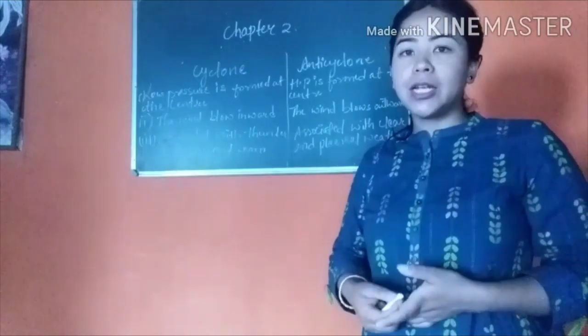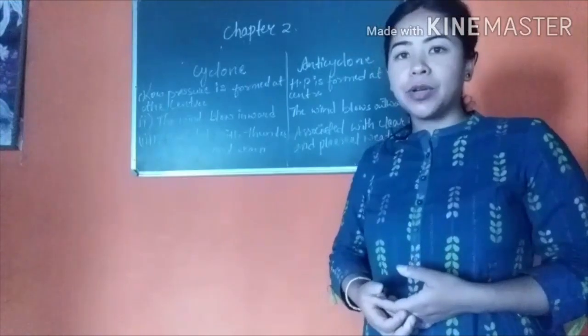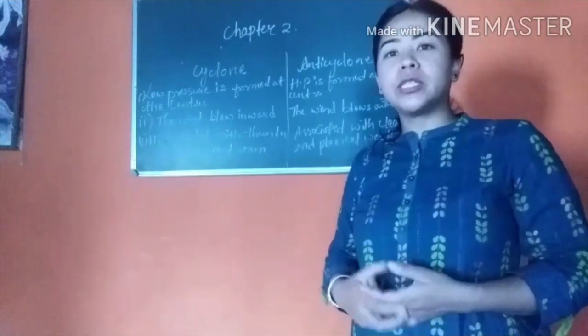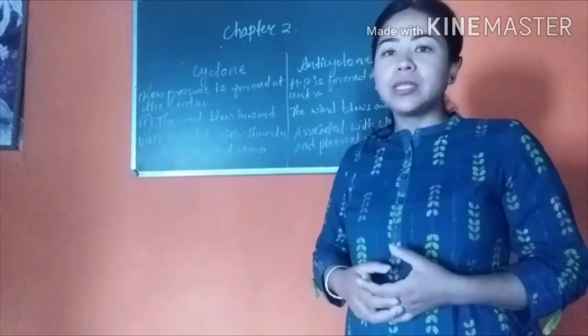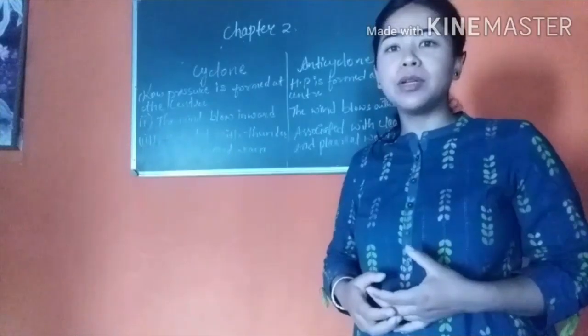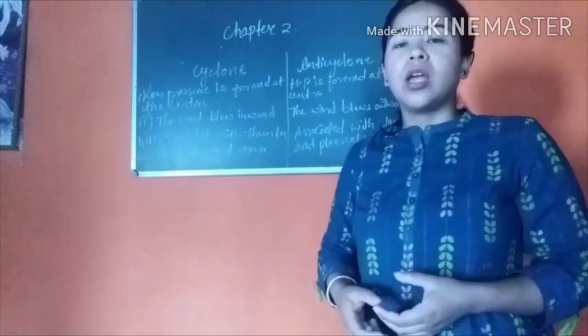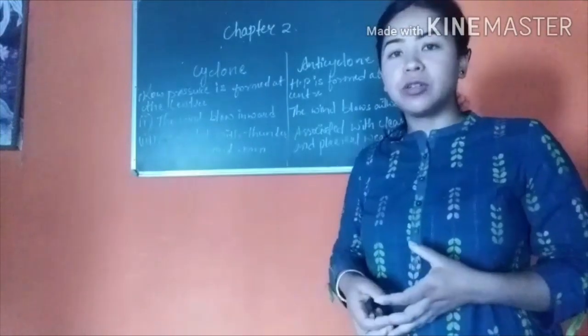So tropical cyclone is a very strong and destructive cyclone that is formed over water bodies in the tropical regions of the world. So tropical cyclone has all the characteristics similar to the cyclone. The central part has low pressure and it is surrounded by high pressure regions.